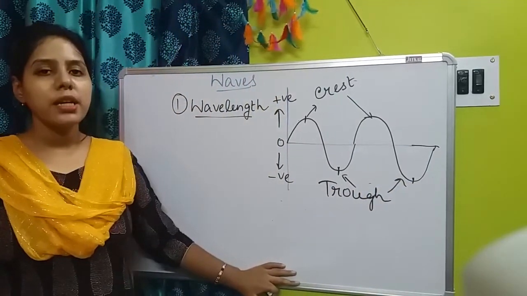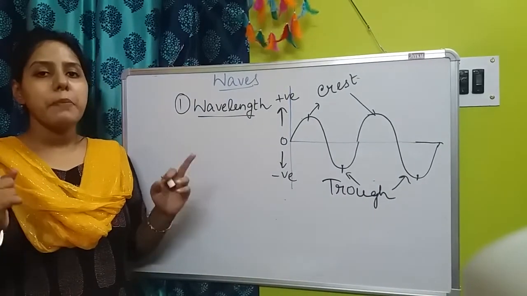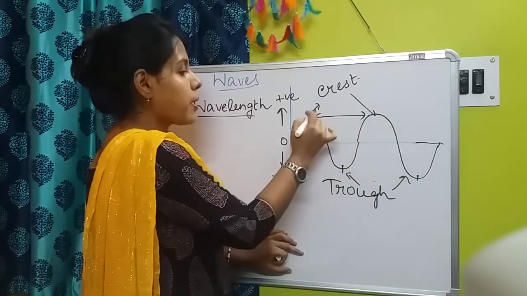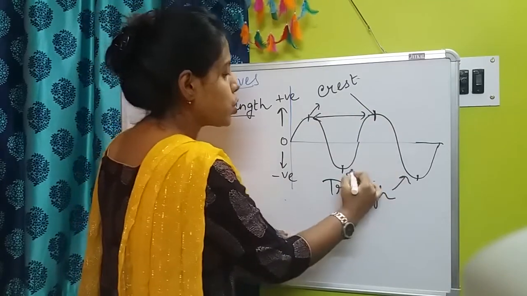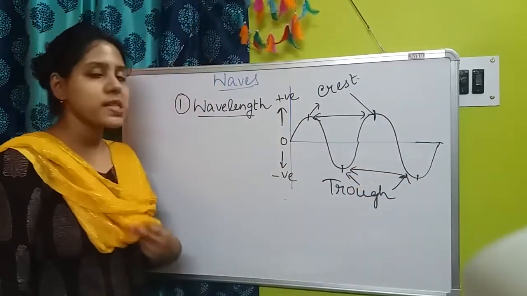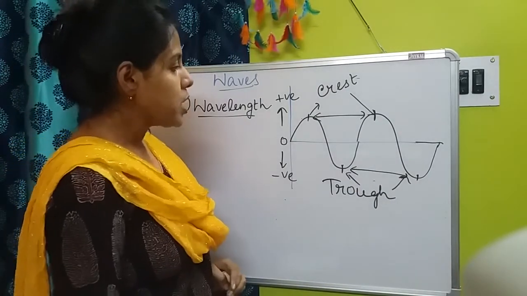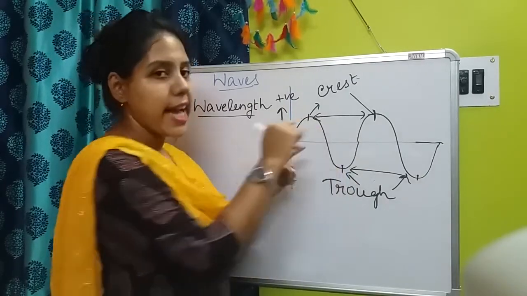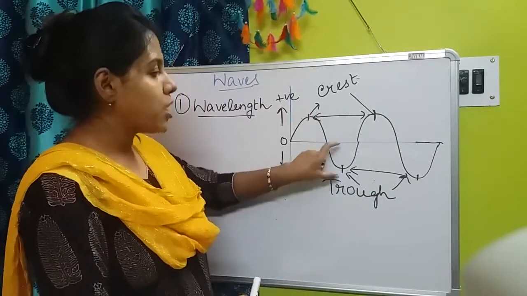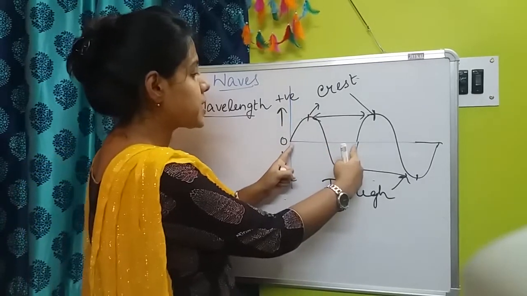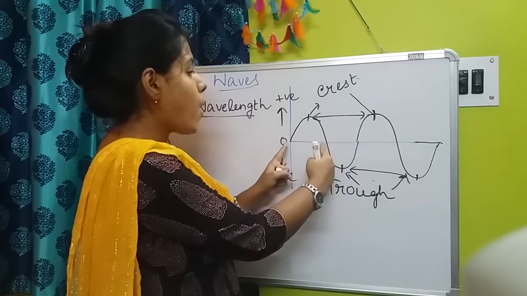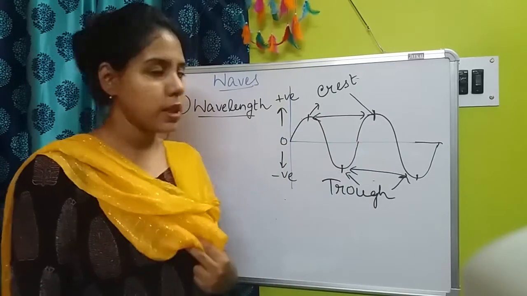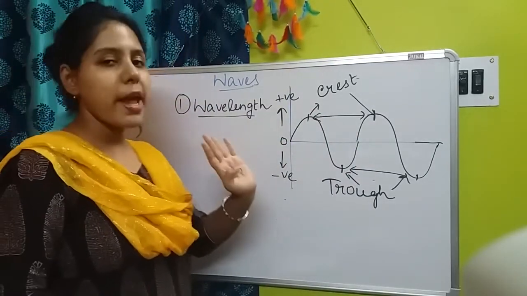So we could easily define wavelength as the distance between two crests, or the distance between two troughs. That is known as the wavelength. Or you can also relate it like this: if this is a complete wave, the structure like S, one part having a crest and another having a trough, the complete distance covered by one positive part and one negative part is called a wavelength. So in various ways we could explain the definition.